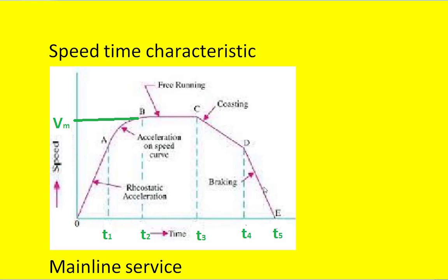And from D to E, here also the speed reduces, but here the brakes are applied to the train so that it reaches zero speed. This is called the braking period. This is also called the retardation period, curve. The period for this braking period is T5 minus T4, whereas the coasting period is T4 minus T3.